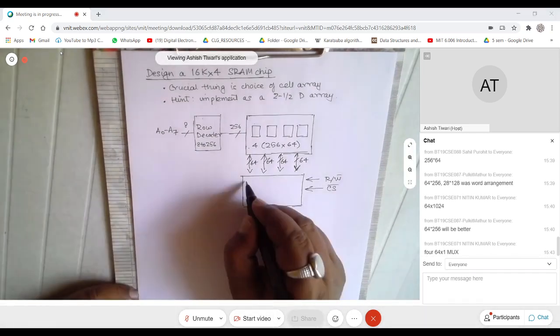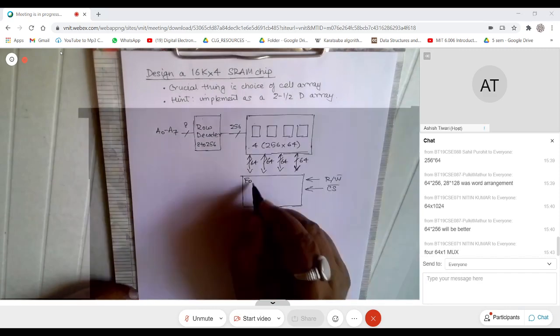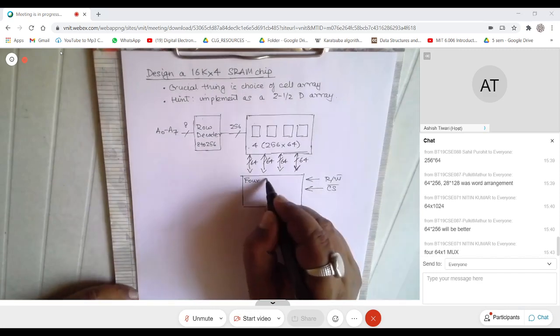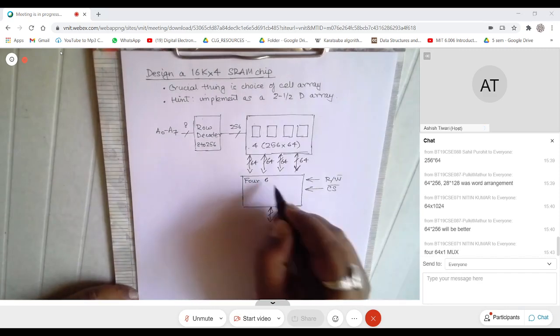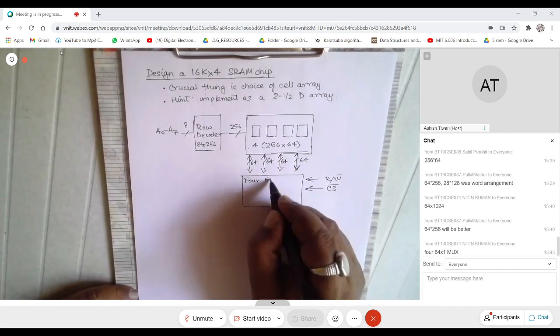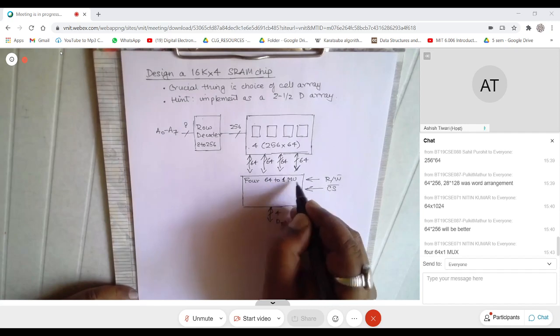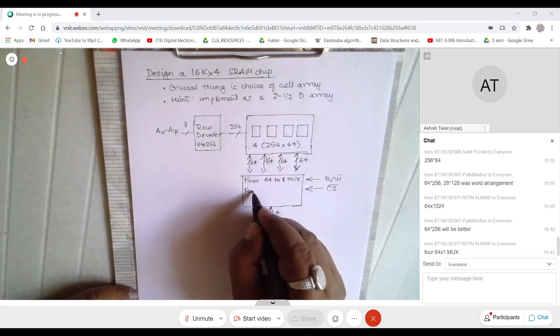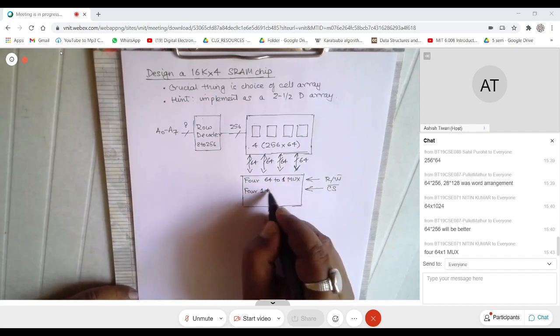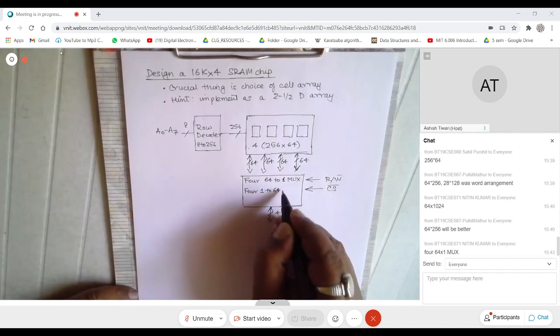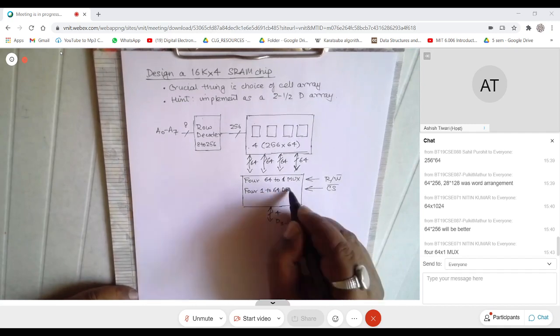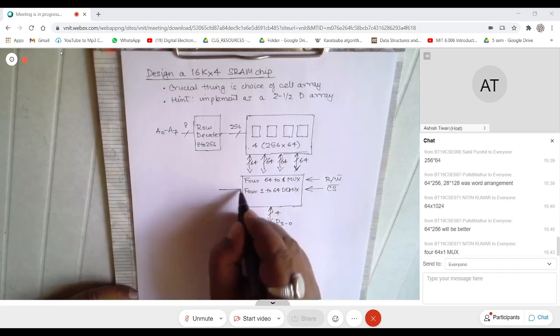So I should have 4 64 to 1 mux, and I should have 4 1 to 64 demux, and the number of control lines.